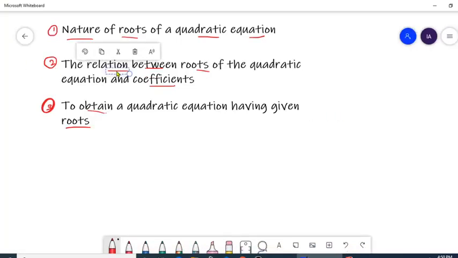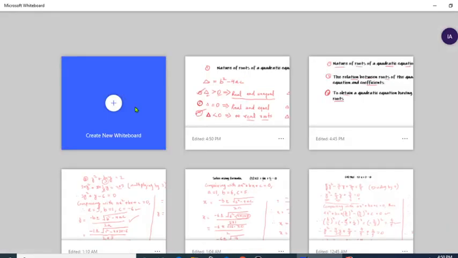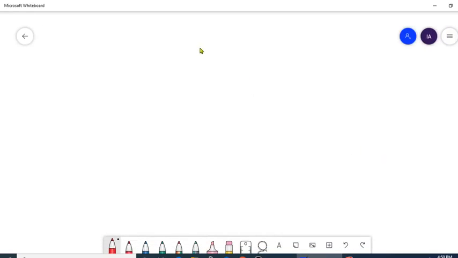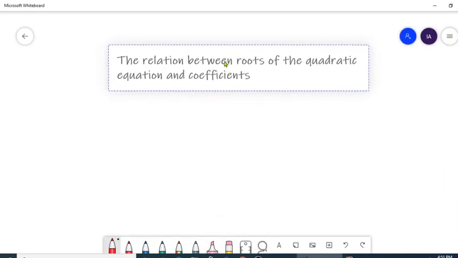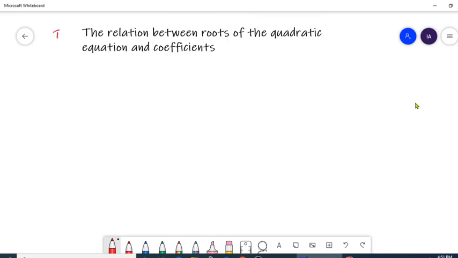The relationship between roots of the quadratic equation and coefficient. This is very important. Whenever we solve any quadratic equation, we get two roots of the equation, and those two roots can be considered as alpha and beta.